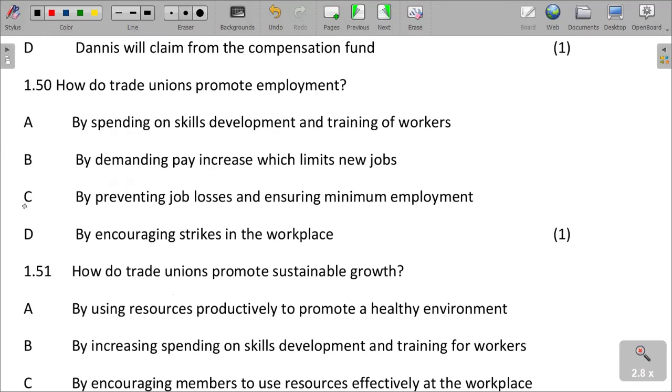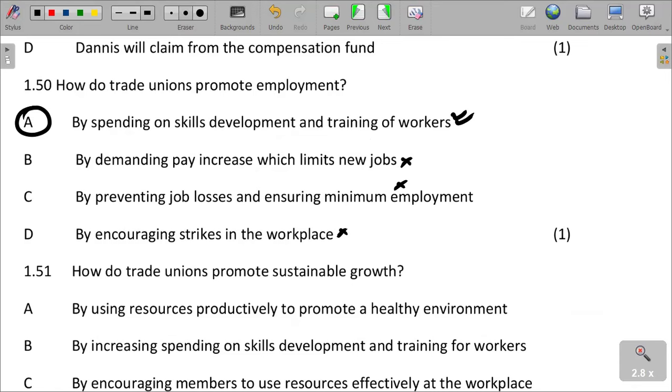How do trade unions promote employment? Trade unions, how do they promote employment? By spending on skills development and training of workers, preventing job losses and ensuring minimum employment. Obviously, we are not promoting employment by encouraging strikes at the workplace, so they can promote it by spending on skills development and training workers.